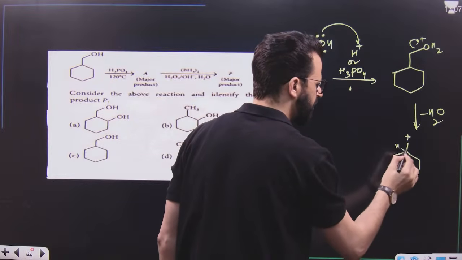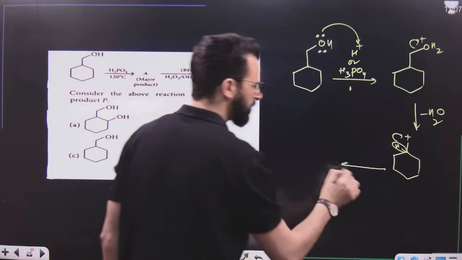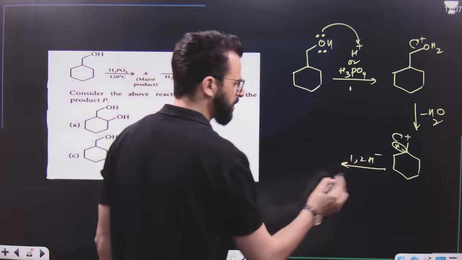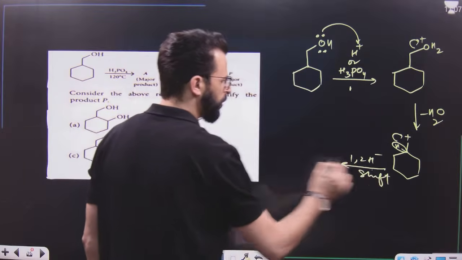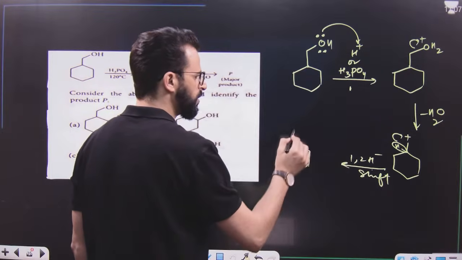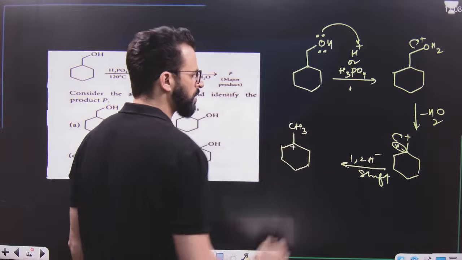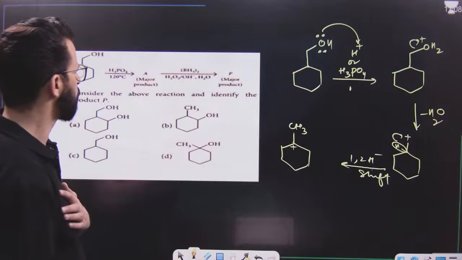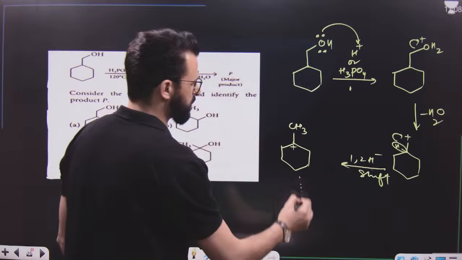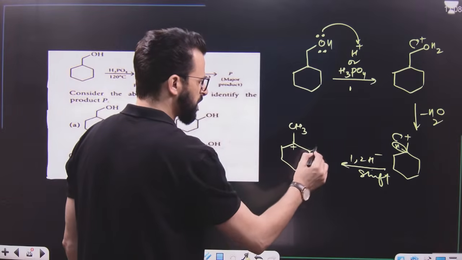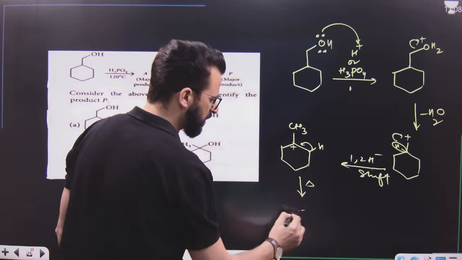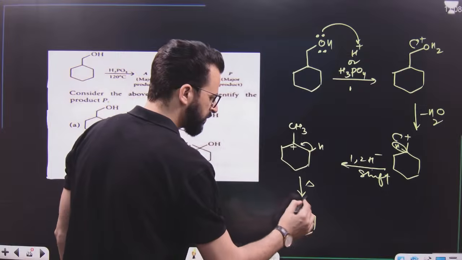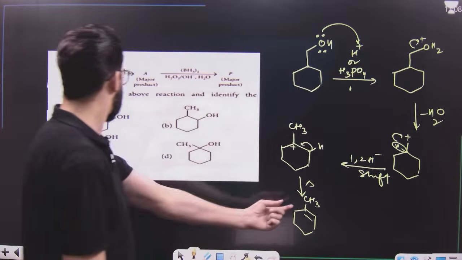Now this hydride shift will take place. That means 1,2 hydride shift will take place so as to form a more stable carbocation first. So it will result in the formation of this carbocation. I hope this point is clear to you. But my dear lovely students, as heat is also there, this hydrogen will be lost and it will result in the formation of this alkene first.